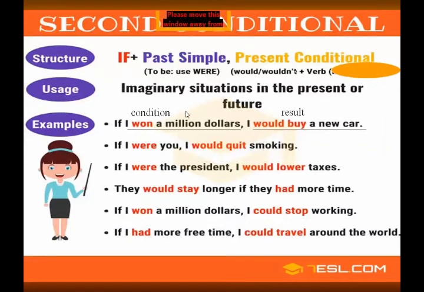Now it gives you a clearer picture of the sentence: the clause which starts with if is the condition clause, and the clause which shows the result of the condition is called the result clause. So in second conditional sentences we use past simple in the condition clause, and in the result clause we use would and the first form of the verb. Understand, students?